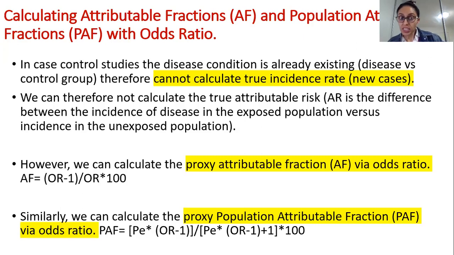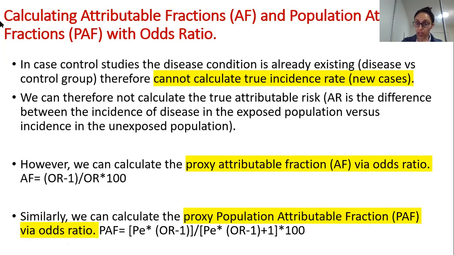Okay, so you calculate AF and PAF with odds ratios because in this case you cannot calculate the true incidence rate. All right, so that is most important. Therefore, the AF and PAF which you calculate using odds ratios are called proxy attributable fractions and proxy population attributable fractions. Okay, so they are proxy because they are not the true incidence rate, as I said.